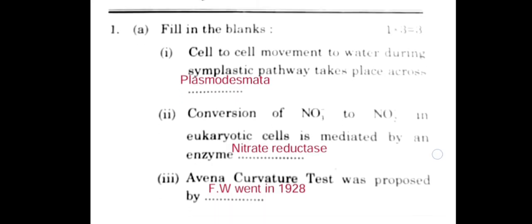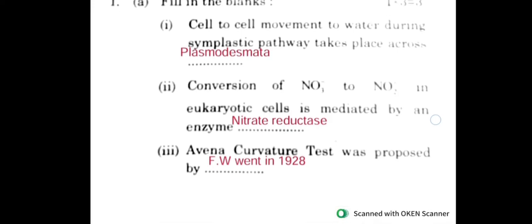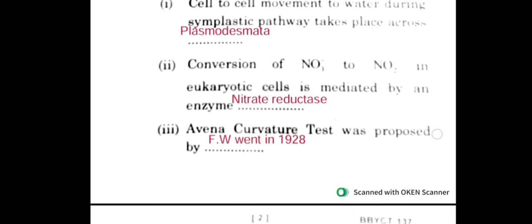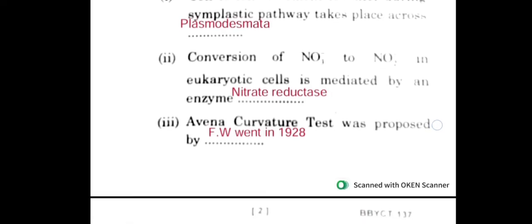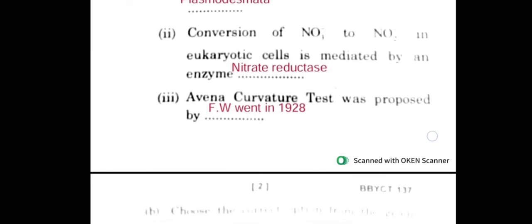Question number one: cell to cell movement of water during the symplastic pathway takes place across plasmodesmata. And you can see question number two, three: the Avena curvature test was proposed by F.W. Went in 1928.